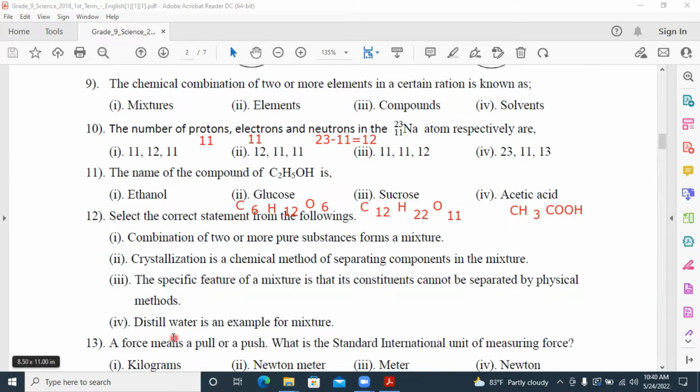Problem number 4, distilled water is an example of mixtures. No, distilled water has only H2O molecules. It's not a mixture. In normal water, there are so many other compounds mixed.